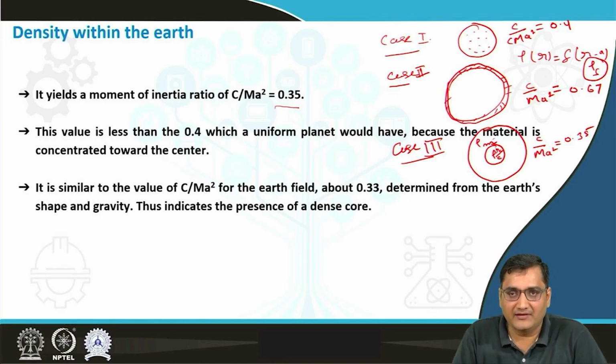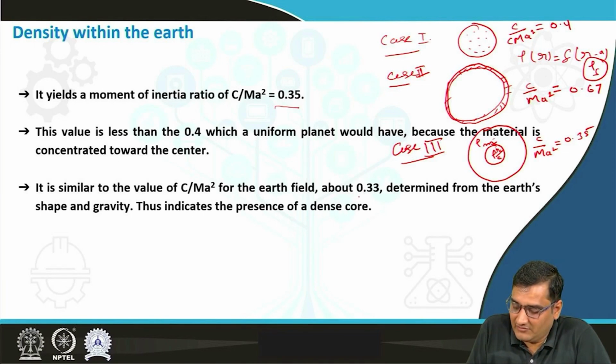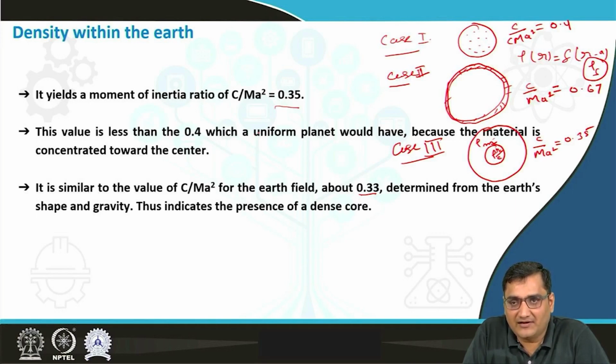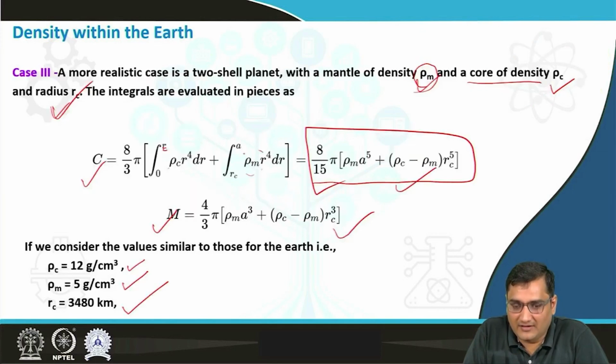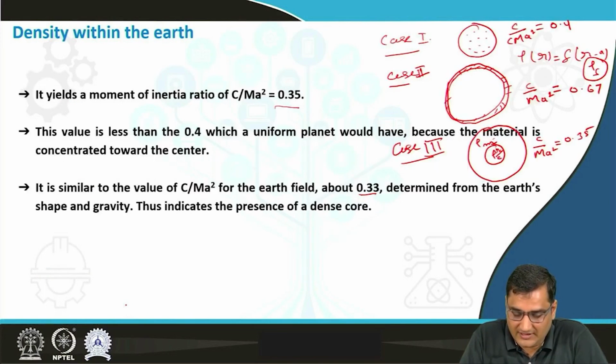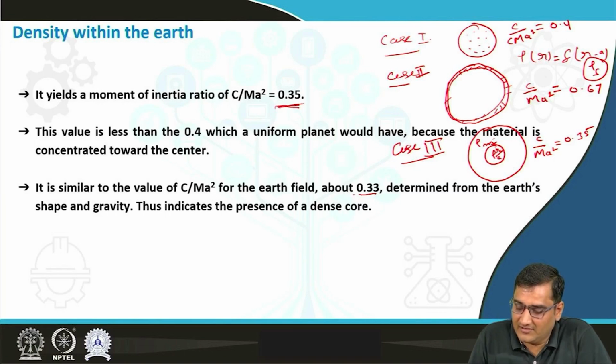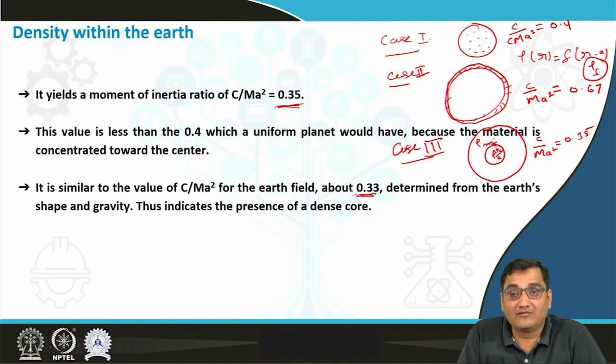If we compare these values with the realistic value of the Earth that is found from the Earth's shape and the gravity, that is basically equal to 0.33. So the more realistic case was case 3, where we considered the Earth to be a two-shell planet having a core and a mantle. If we take the core's density on the higher side, that is 12 gram per centimeter cube, the mantle as 5 gram per centimeter cube, and the radius of the core as 3480, that is the realistic scenario, then it matches the real value of the Earth, that is 0.33.